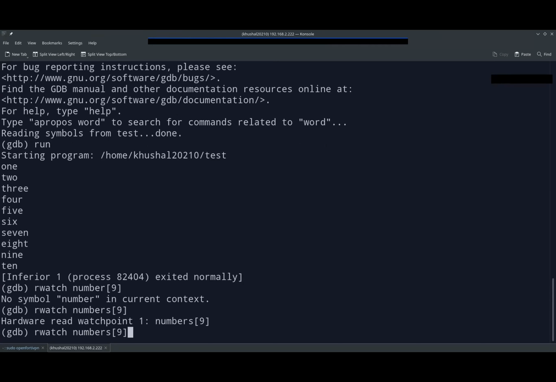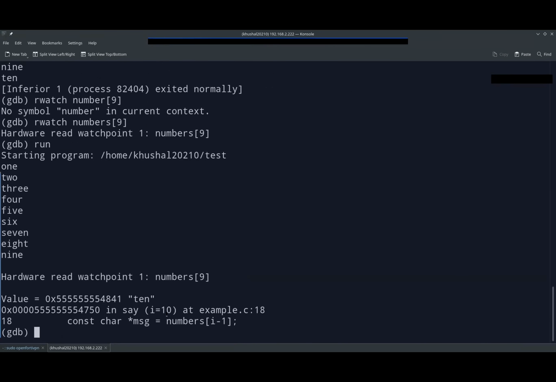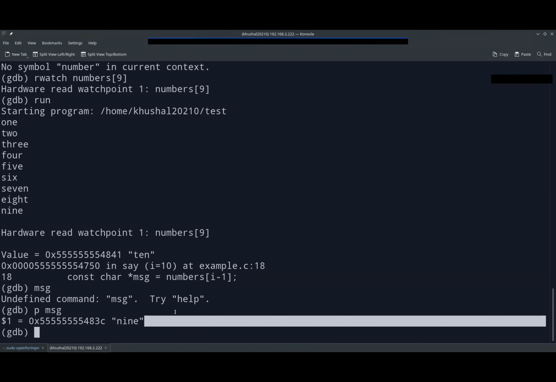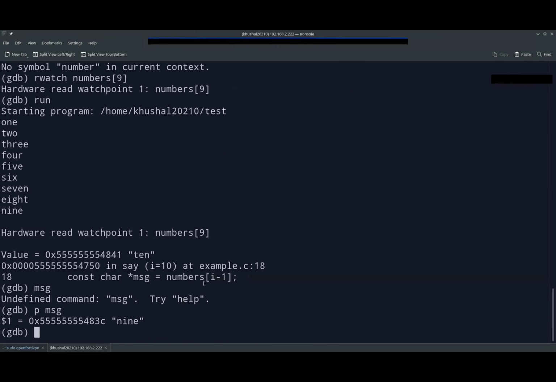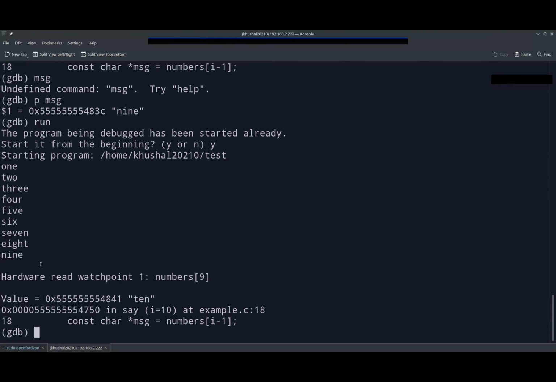Okay, is the spelling right? Because we are getting the same error. So right now i is 10 and the message should be the number. Okay, the message. Yeah, it should be 9, right? So we are getting here. And you said if I don't delete this watchpoint and rerun the whole thing, it won't print the 10. Okay.